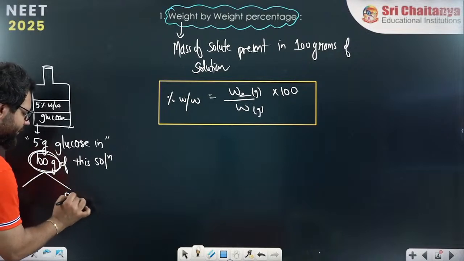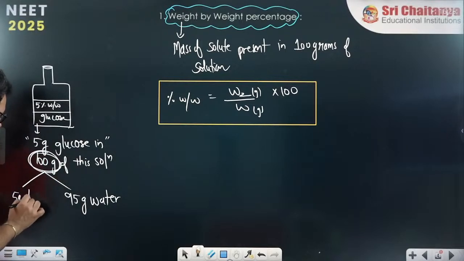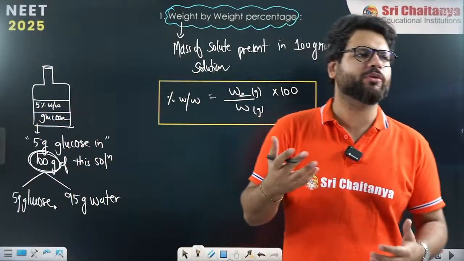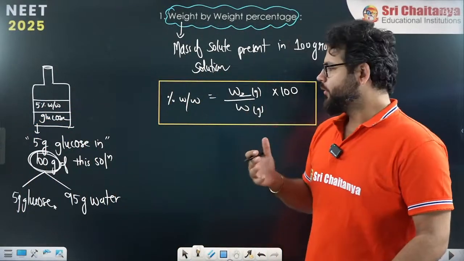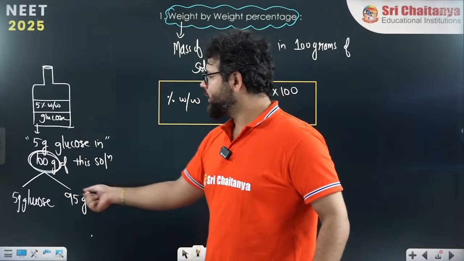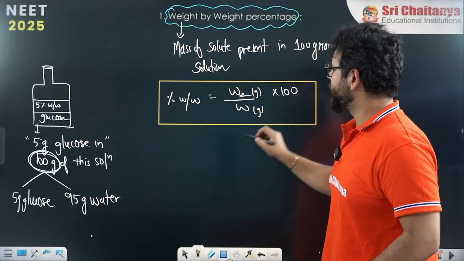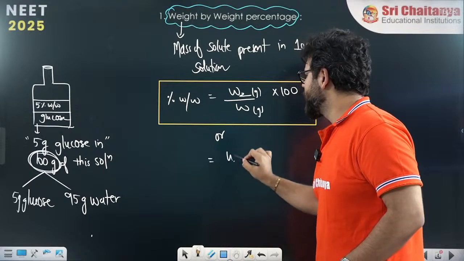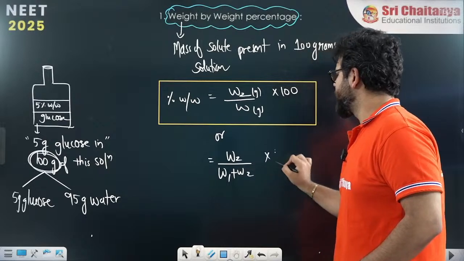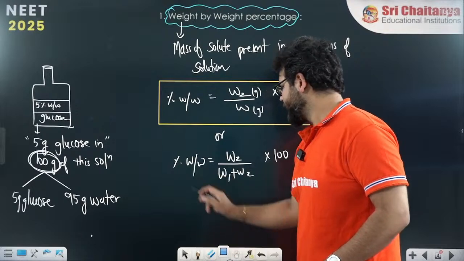Inside these 100 grams, 95 grams will be water and 5 grams will be glucose. When 5 grams of glucose is dissolved in 95 grams of water, the total solution becomes 100 grams and it is 5%. So the formula is W2 by W into 100, or you can also use W2 by W1 plus W2 into 100. This is percentage weight by weight.